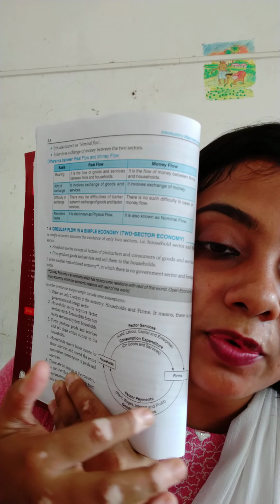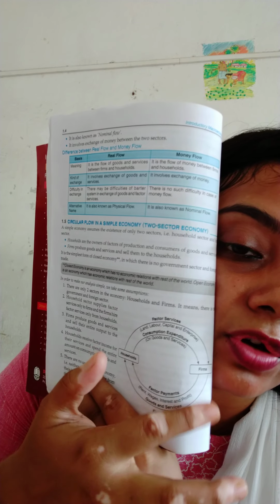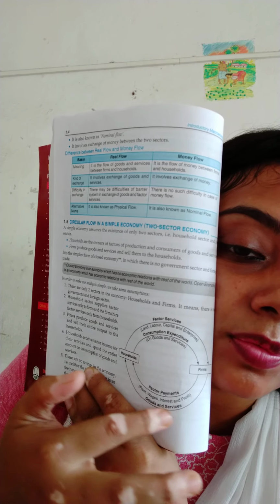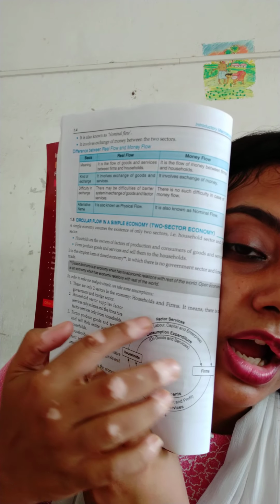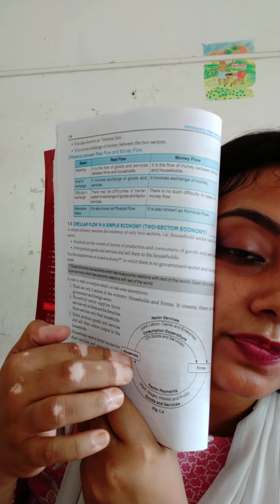The firm is providing goods and services to the household. See, the arrow is coming to here, from the firms to here. So, the firm is providing goods and services. Household is providing factor service, firm is providing goods and services.